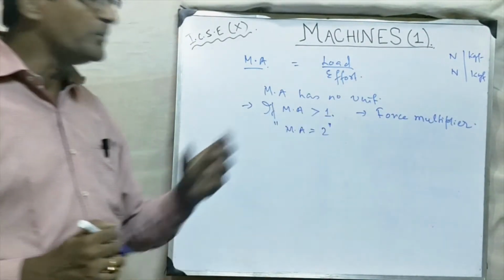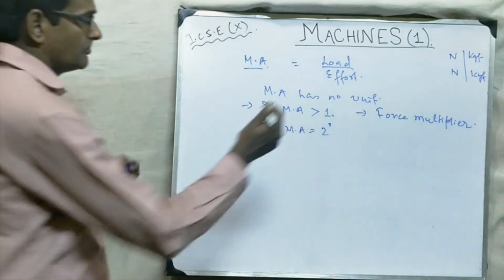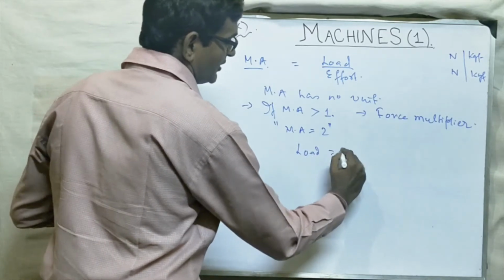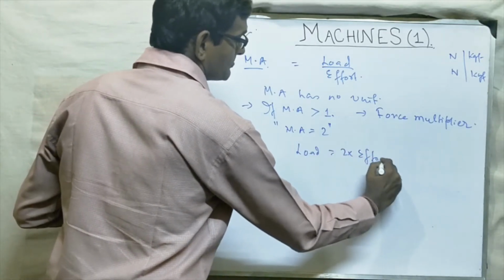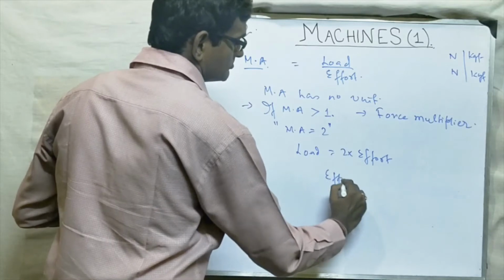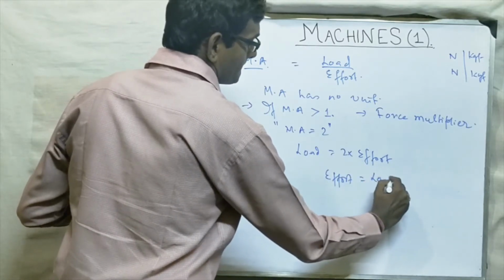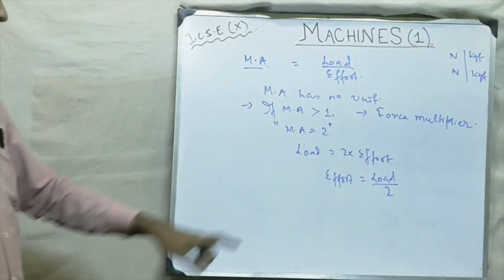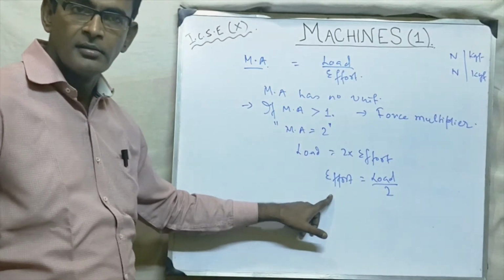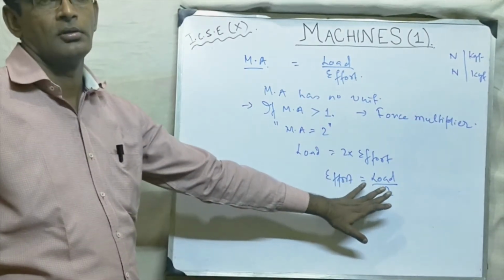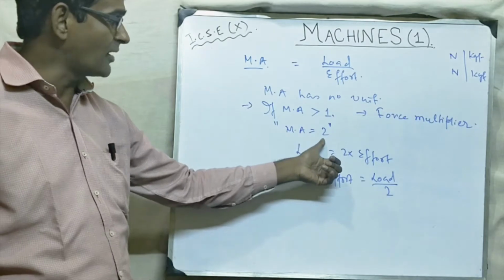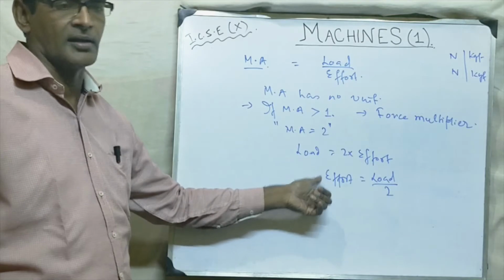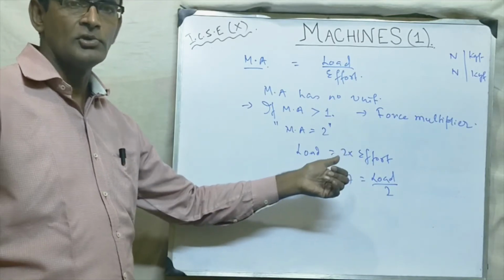अगर कोई मशीन का MA 2 है तो इसका मतलब क्या हुआ? देखो, अगर यहां पे 2 बैठा दोगे तो क्या मिलेगा? Load = 2 × Effort, और we can say Effort = Load / 2. समझ में आ गया? मतलब क्या कि the effort required is half of the load. So if the mechanical advantage of a machine is 2, it means the effort required is what? Half of the load. Okay, students?